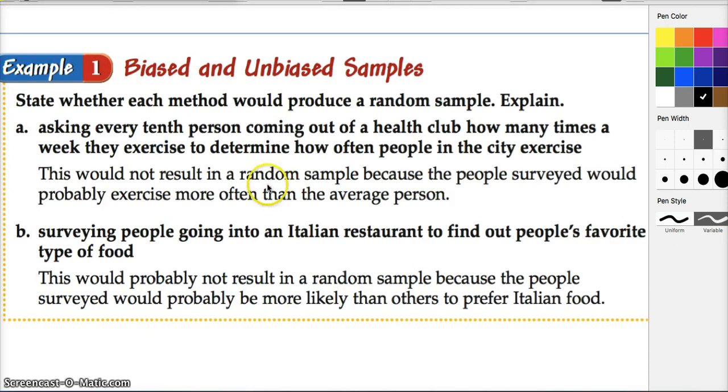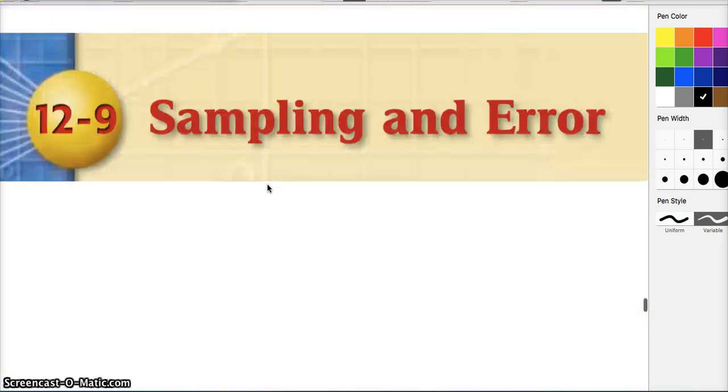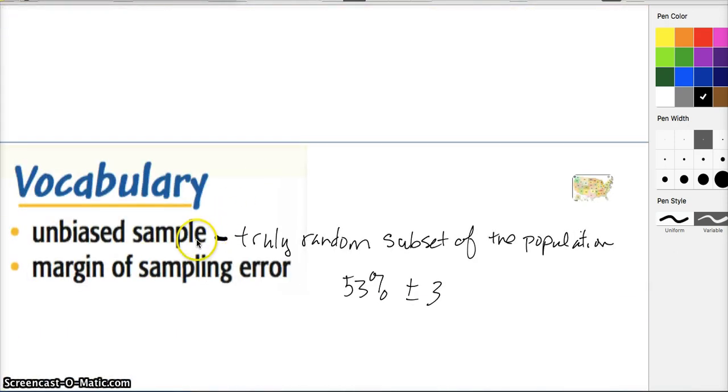All right. A couple of things that you want to remember from this section: we're dealing with unbiased samples, being able to truly determine if we have a randomized sample, and using that formula for margin of sampling error, or margin of error.